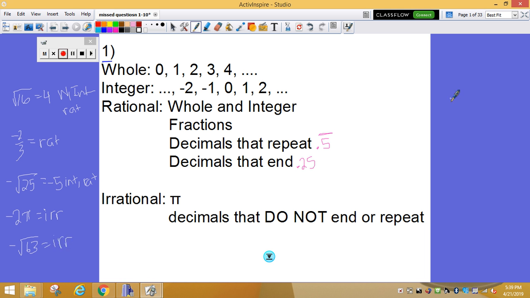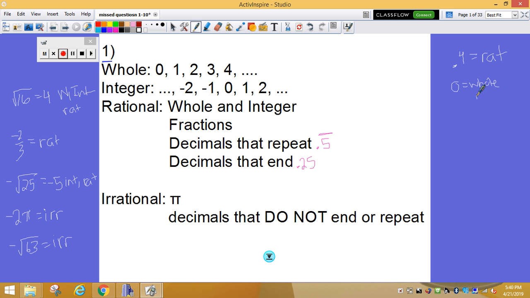Doesn't end, doesn't repeat. What if I gave you 0.4? 0.4, it's a decimal, it ends. That means it is rational. What else could I give you? The number 0. The number 0 is whole.